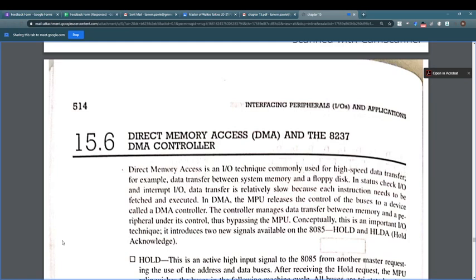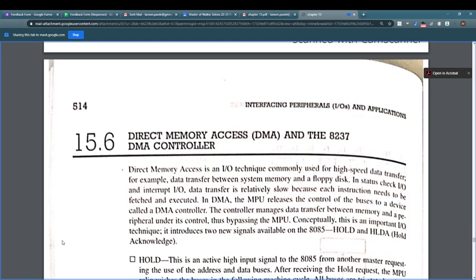In DMA, the microprocessor releases the control of the bus to the DMA device, okay, and then that DMA device takes the control, becomes the master, and transfers the data from one device to another device. The controller manages the data transfer between the memories and peripherals under its control, and thus bypasses the microprocessor. Conceptually, this is an important input-output technique.